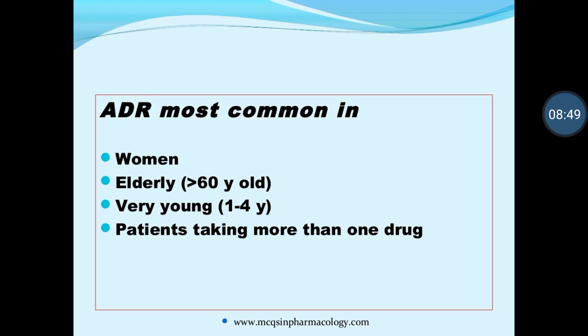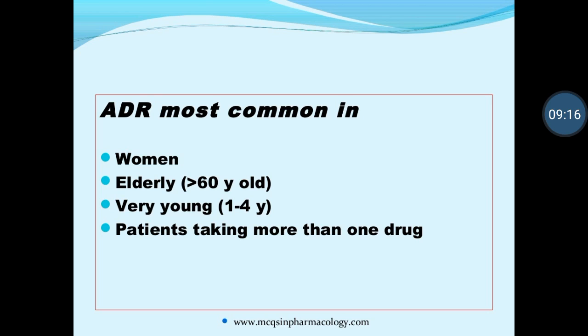Or very young, 1 to 4 years, means they cannot metabolize similarly to old people, because the enzyme system in children is not properly developed. It is poorly developed, so adverse drug reactions can also be produced in children up to the age of 4. And then patients taking more than one drug.